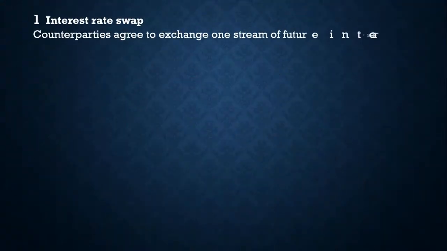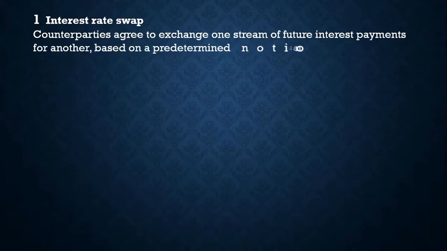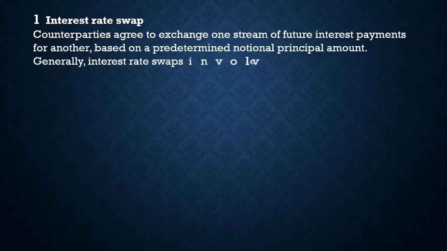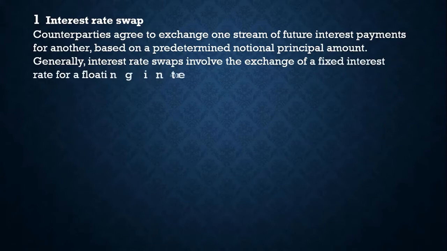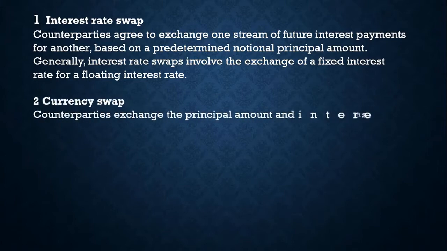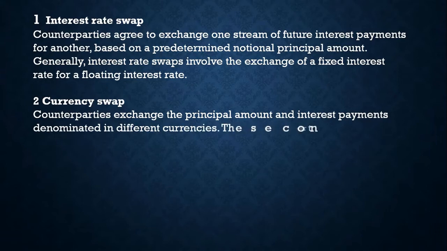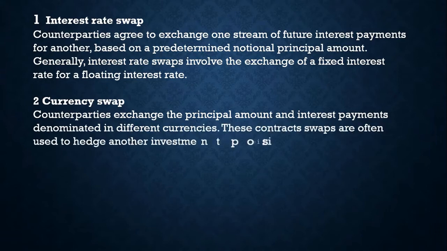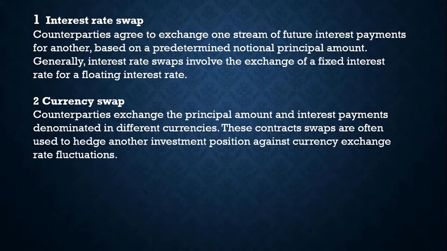Interest rate swaps. Counterparties agree to exchange one stream of future interest payments for another, based on a predetermined notional principal amount. Generally, interest rate swaps involve the exchange of a fixed interest rate for a floating interest rate. Currency swaps. Counterparties exchange the principal amount and interest payment denominated in different currencies. These swaps are often used to hedge another investment position against currency exchange rate fluctuations.